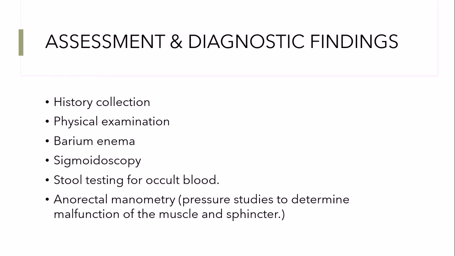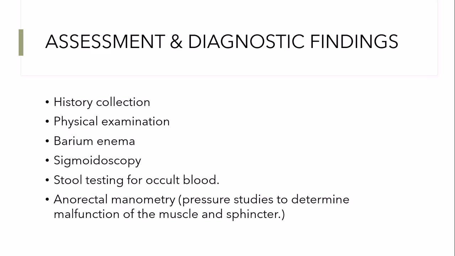So this happens. Then assessment and diagnostics. Here, as a nurse, you need to take a detailed history of the patient, their medical condition, their medication, what medication they are on or have taken in the past, and also whether they had any past surgery or past GI surgery. Then physical examination. In physical examination, check their abdominal girth and abdominal distension. Do all the inspection, percussion, palpation, and auscultation.